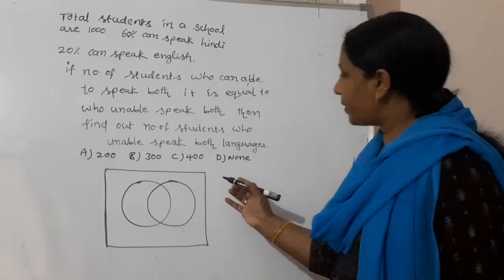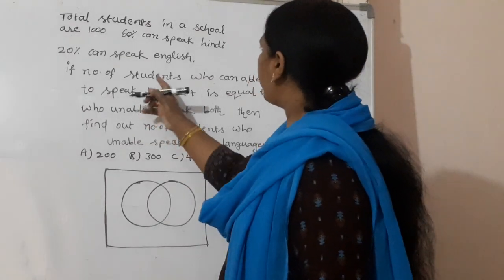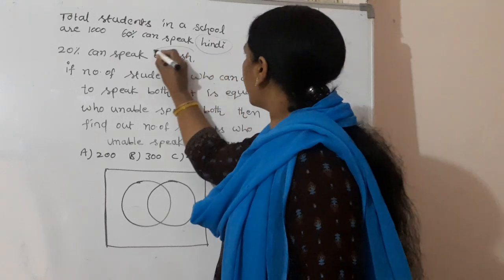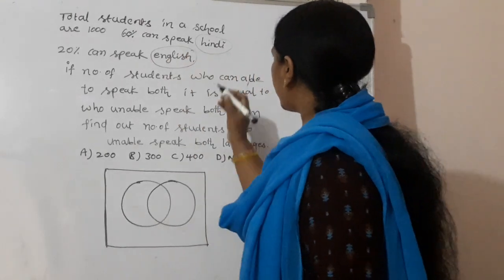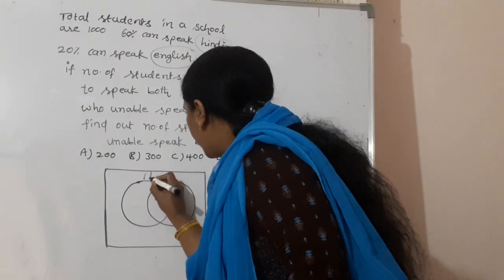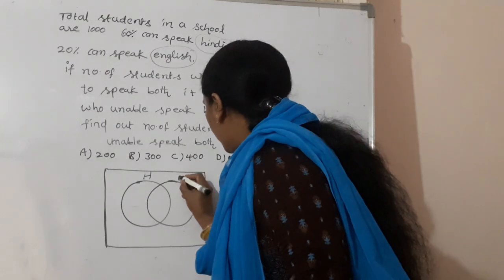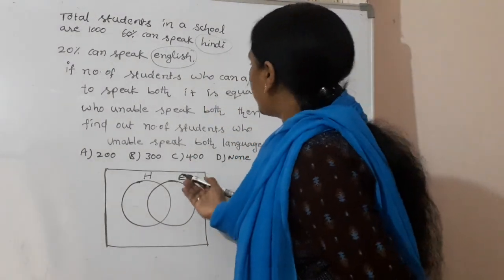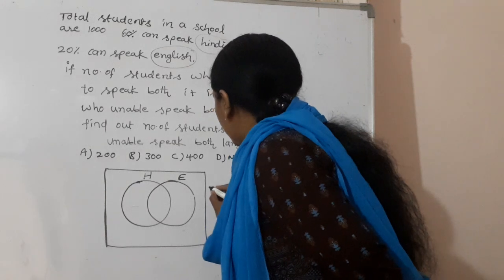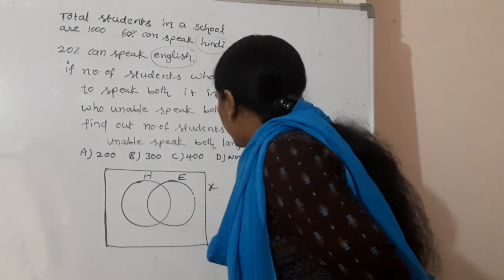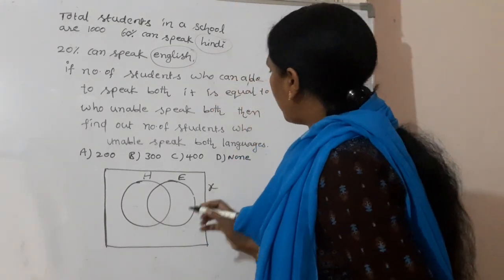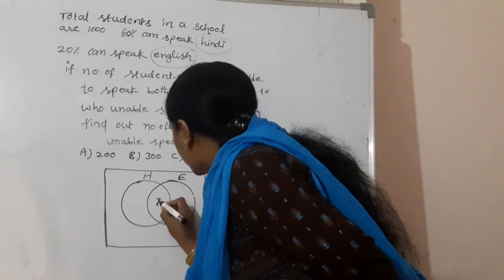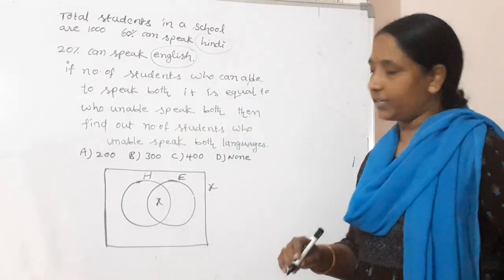So what are the languages here? Hindi and English. So let's take Hindi here and English here. Some students can't speak any language, so I am taking them outside. But that number is equal to the number who can speak both languages. This is the condition.